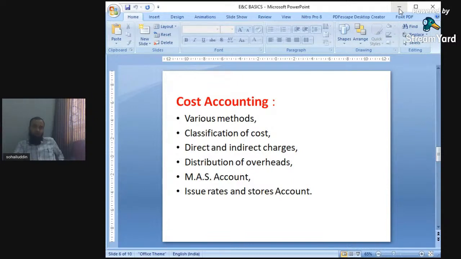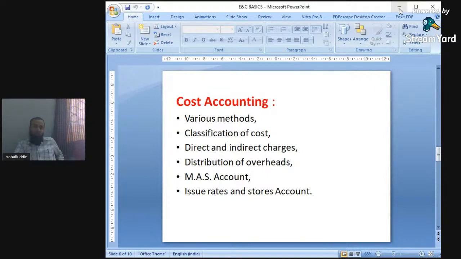So if we are only executing the work and the materials are provided by the government bodies, the government bodies maintain the record in the MAS account, material at site account. For every material issue there is a register, the MAS account, in which everything is mentioned. And lastly there is issue rates and store account, which is the same as the MAS account, in which every record is there.